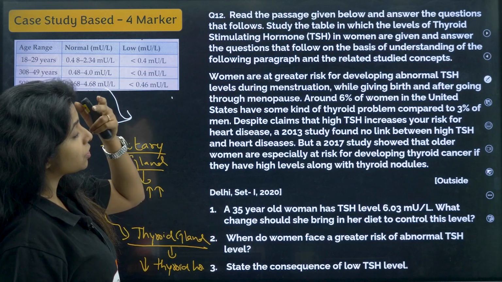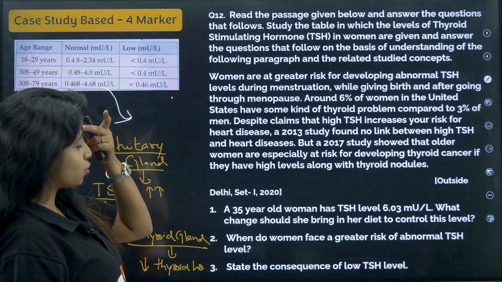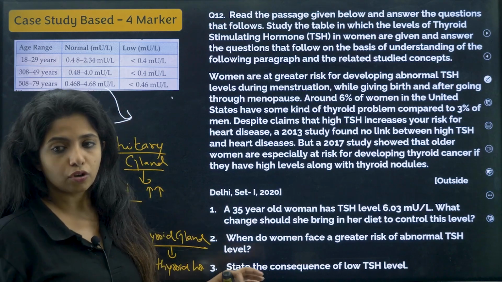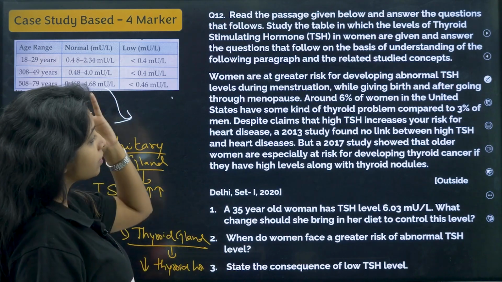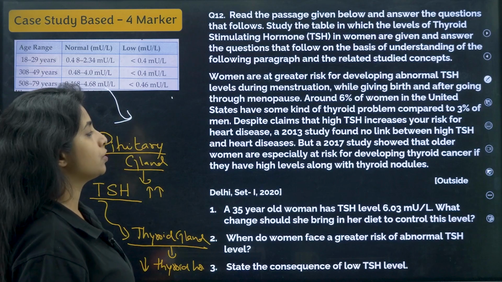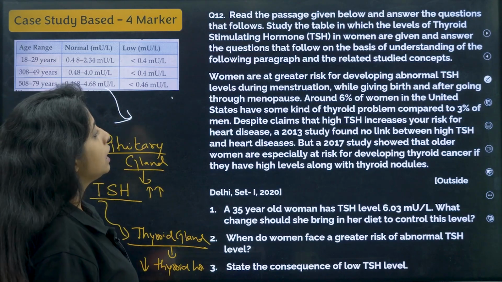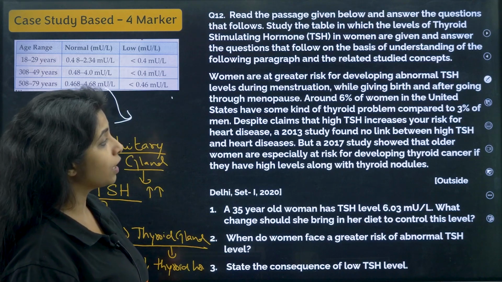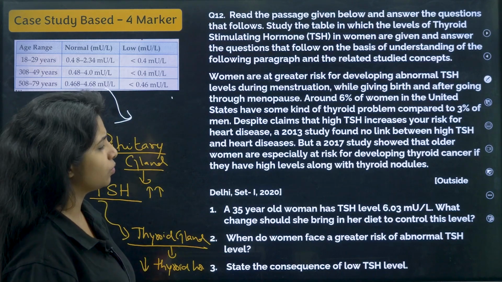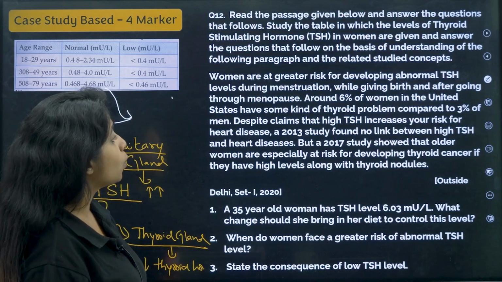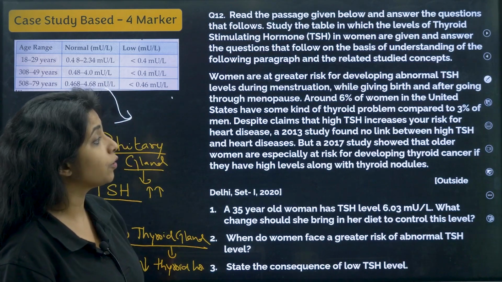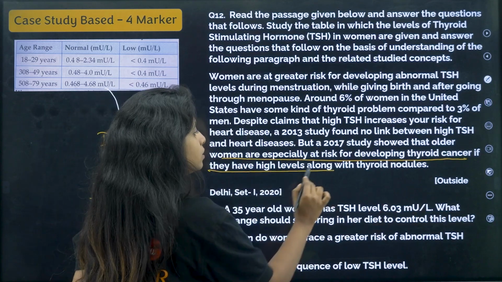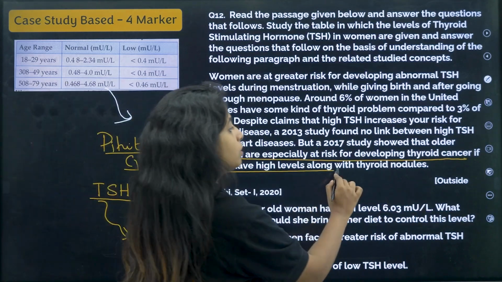Women are at greater risk of developing abnormal TSH levels during menstruation, while giving birth and after going through menopause. Menopause means the menstruation has stopped. Around 6% of women in the United States have some kind of thyroid problem compared to 3% of men. So women have more problems. Despite claims that high TSH increases your risk for heart disease, a 2013 study found no link between high TSH and heart disease. But a 2017 study showed that older women are especially at risk of developing thyroid cancer if they have high levels along with thyroid nodules. So this becomes a very big problem.